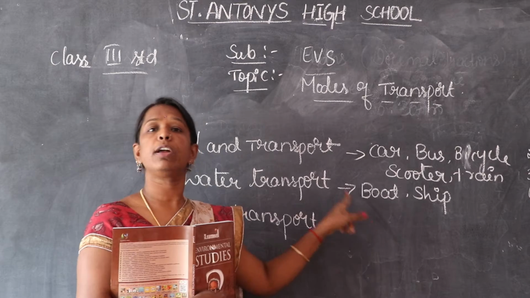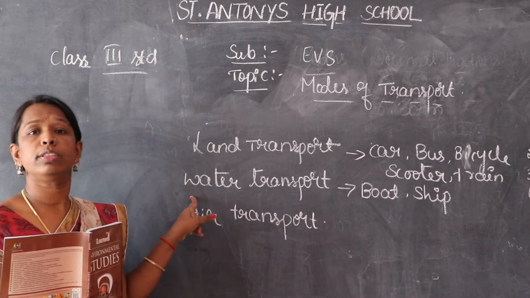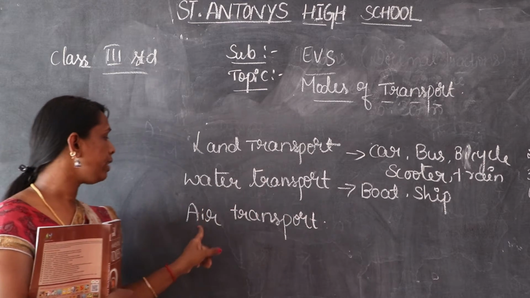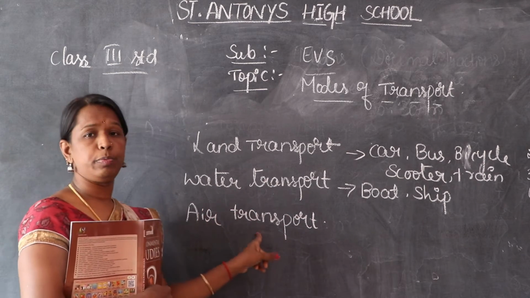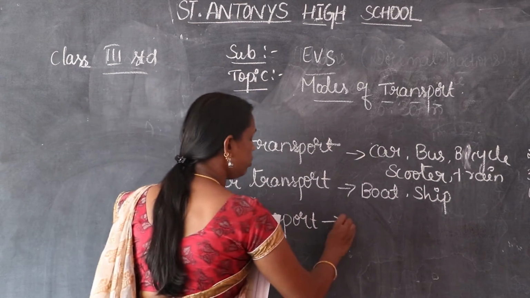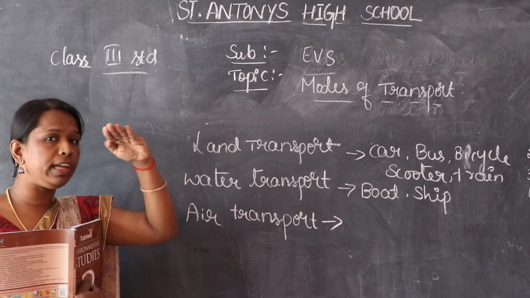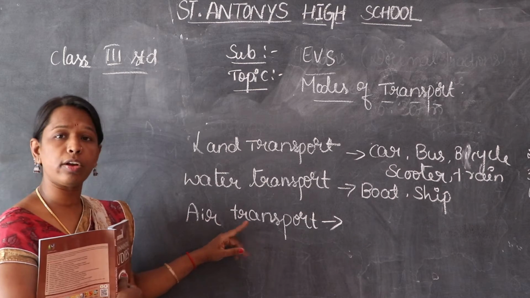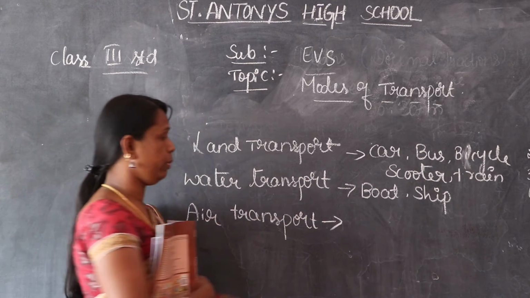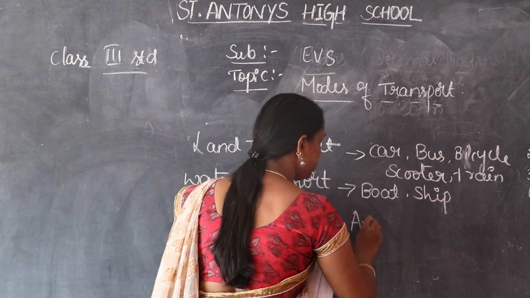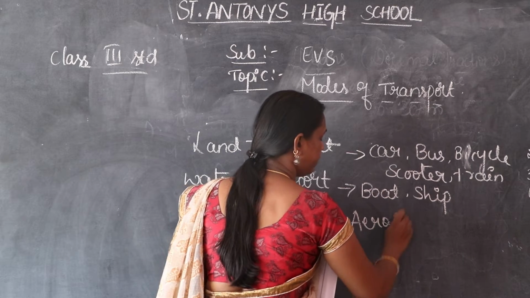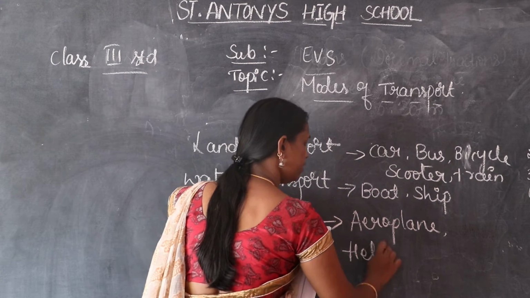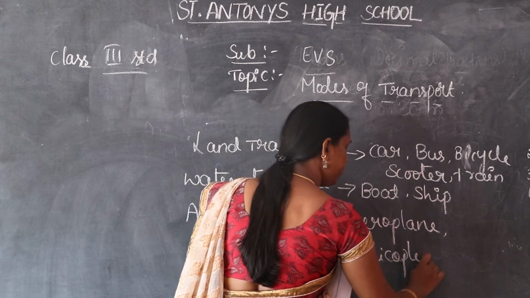The vehicles which move on the water are called what? Water transport. The next one is air transport. The vehicles that move in the sky are called what? Air transport. Examples for air transport are aeroplane and helicopter.